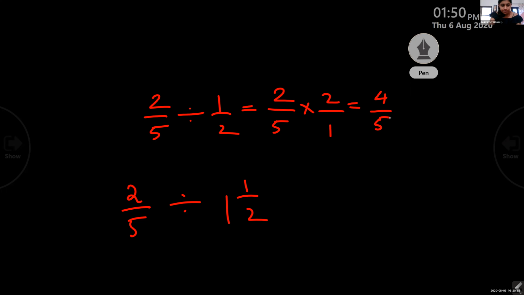Just multiply by the reciprocal. What is the reciprocal of this? 2 by 1, isn't it? So what will you get? 4 by 5.